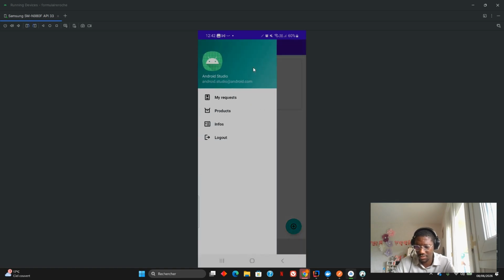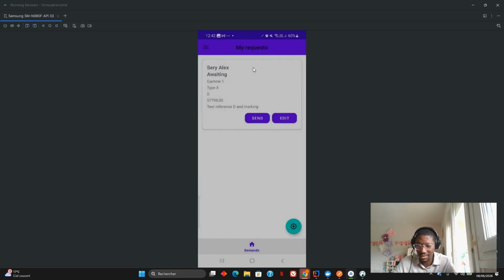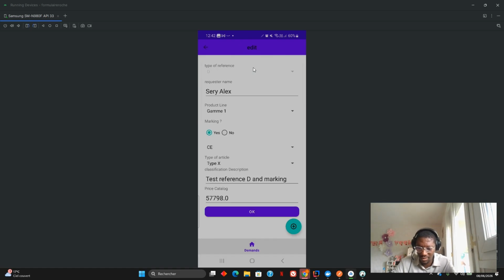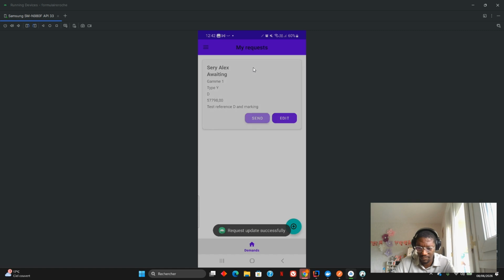Okay, let's go in my request. So you can see that in my request it is available. I'm going to edit this request and change the type of marking this time and type of article also just to test and send. Okay, the request has been sent to regulatory affair. So refresh, the button has gone.